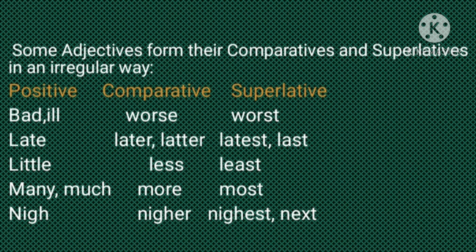Children, some adjectives form their comparatives and superlatives in an irregular way. Now look at these adjectives: bad, ill, worse, worst. Have you seen their comparative and superlative forms? In the same way, late, later, latest; little, less, least; many, much, more, most; nigh, nigher, nighest, next. So you can understand that there are some adjectives that form their comparative and superlative degrees in an irregular way.